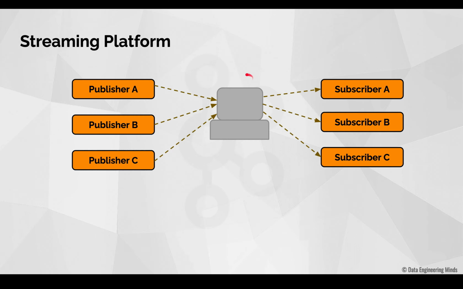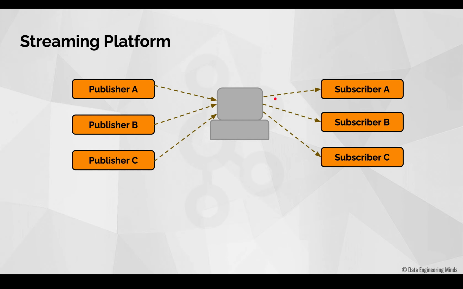That is, there will be a common platform like this, and all the applications writing data will connect to this common platform and write the data. Similarly, all the applications that want to read the data will connect to this common platform and then read the data. So there is no more concept of individual target or source systems. All the applications actually communicate only with one platform. So this is all about the streaming platform.